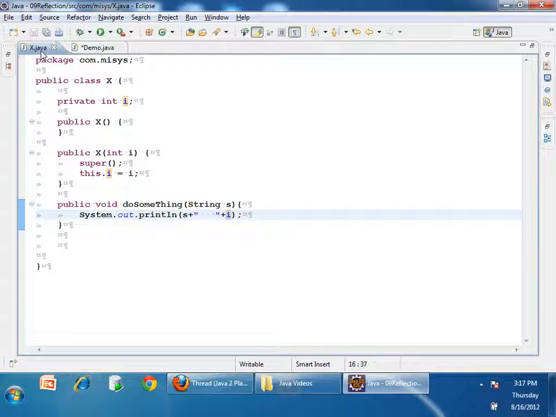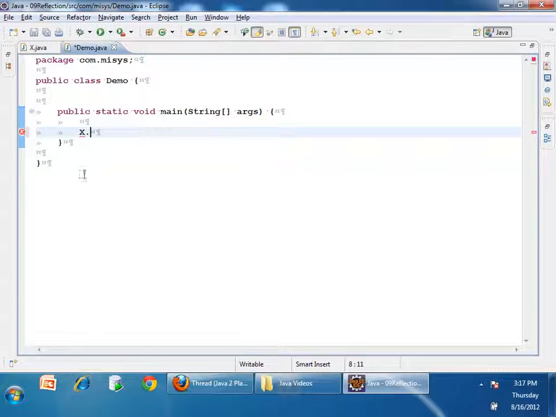So once I give you a .class file, I want you to tell how many methods are there, how many constructors are there, how many variables are there, and what are the types of variables. You can do that by using the API called reflection, right? So now I'll tell you some basics. Just concentrate here.